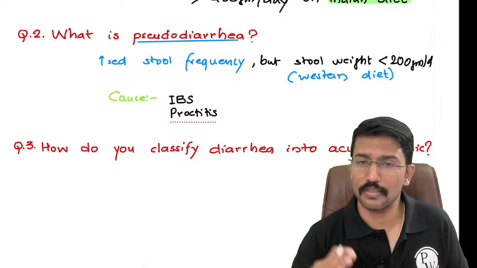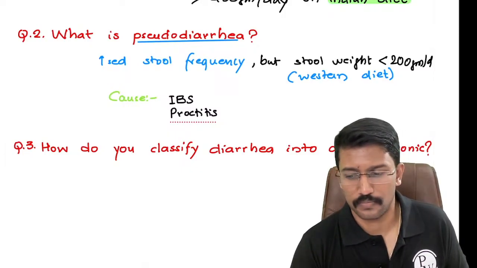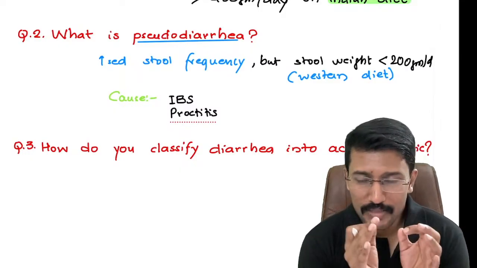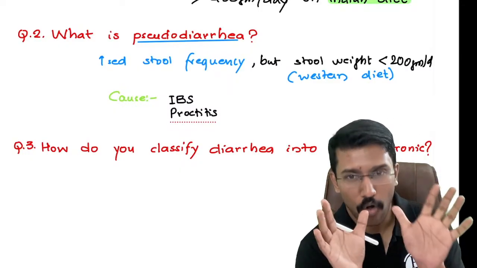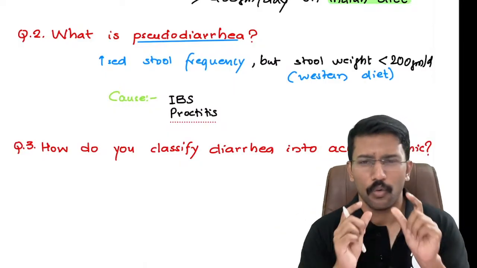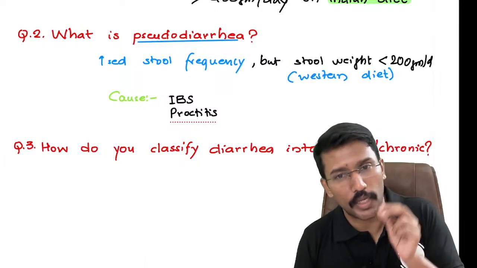Is it Crohn's disease or ulcerative colitis? Please remember these two terms: Crohn's disease and ulcerative colitis. One of them we call a disease, Crohn's disease. The other one we call colitis.